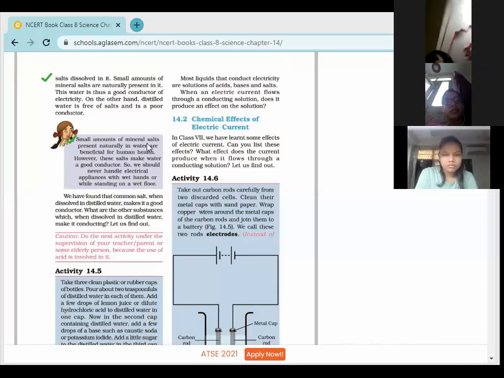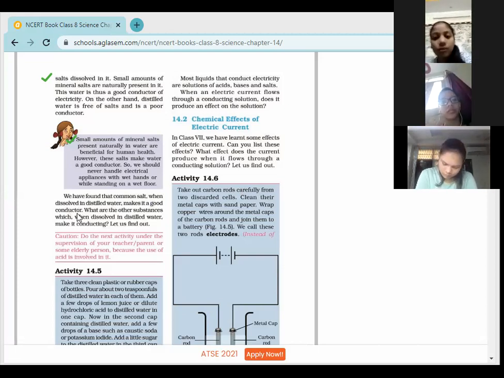Okay. So if I am talking about distilled water, then too you will get a shock? No, ma'am. Because distilled water is a poor conductor. And if we take tap water or pond water that contains minerals, that minerals may be salt, anything can be there. We found that common salt when dissolved in distilled water makes it a good conductor. This question may also be there.